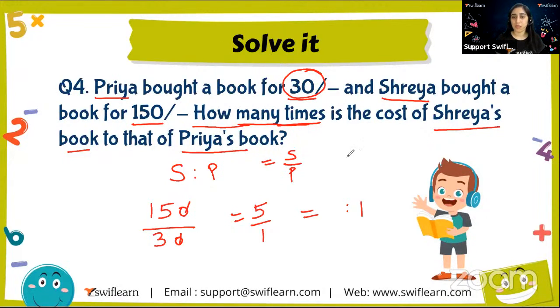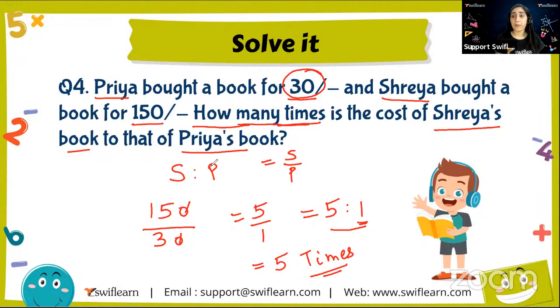What does 5 is to 1 mean? 5 is to 1 means 5 by 1. That means how many times is the cost of Shreya's book to that of Priya's book. So for each one book of Priya, Shreya's book is 5 times more expensive. So the answer will be 5 times. I can write 5 is to 1 or I can directly write 5 over 1 is equal to 5 times.